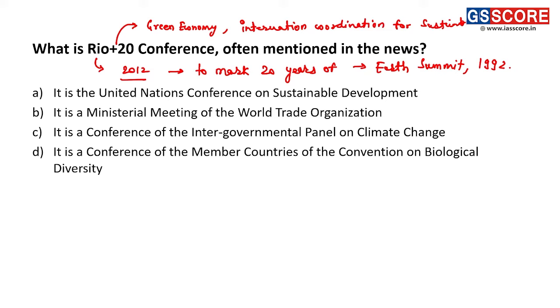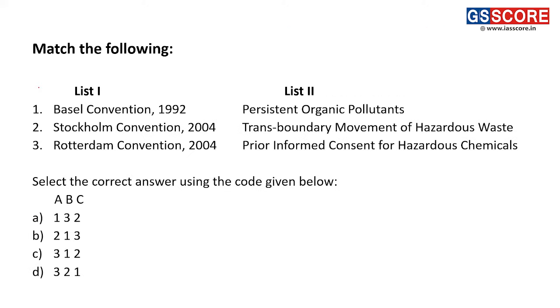Its formal name was the United Nations Conference on Sustainable Development, which was held at Rio de Janeiro. Fine. So the answer of this question is A. Rio Plus 20 is the United Nations Conference on Sustainable Development, and it was held in 2012 at Rio de Janeiro. Next question now. Match the following.